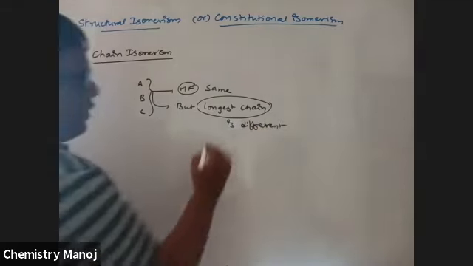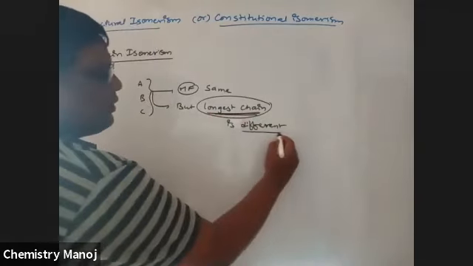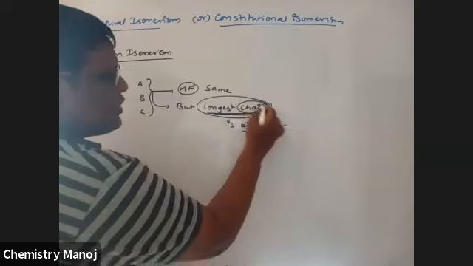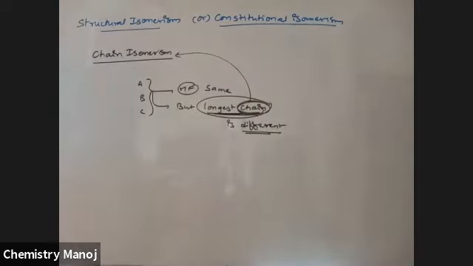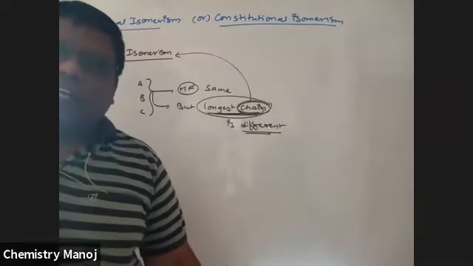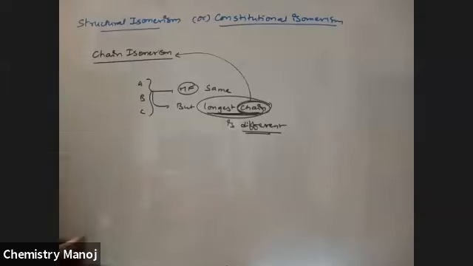Very, very important: the longest chain of the compound is different. So the chain is changed, and that is why it is called chain isomerism. If the longest chain of the compound is changed, that is taken as chain isomerism. I am taking some examples.